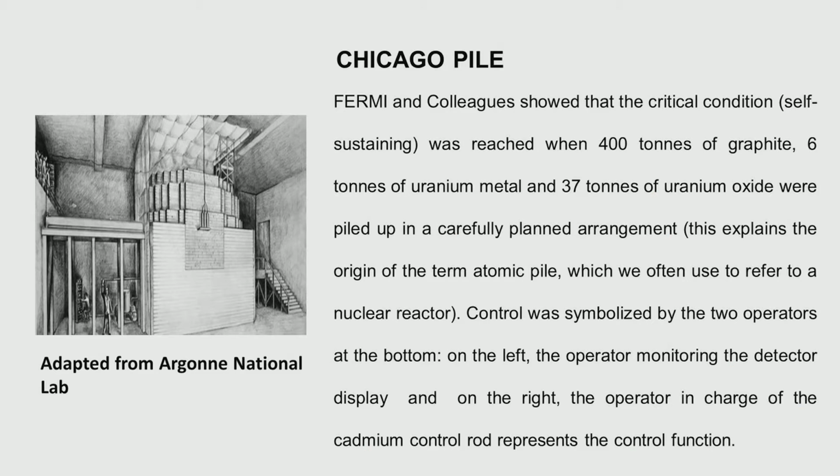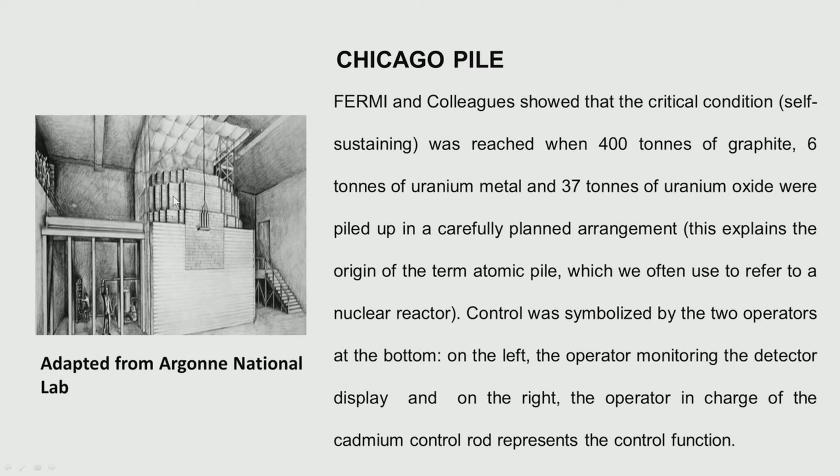So, this just gives you a picture of the Chicago pile, and it contains, you see, 400 tons of graphite. Graphite is the moderator here, and inside we have 6 tons of uranium metal and also 37 tons of uranium oxide. And since they are piled up one over the other, this was also called the pile. So, the Chicago pile or the atomic pile, as we call it.